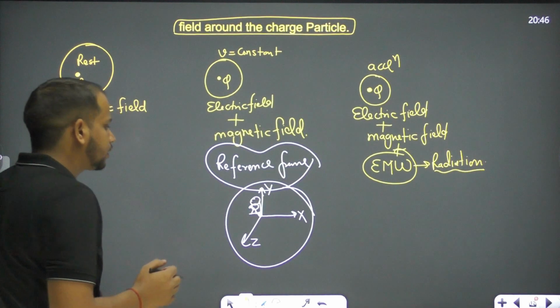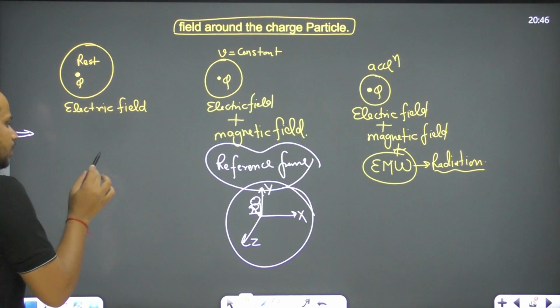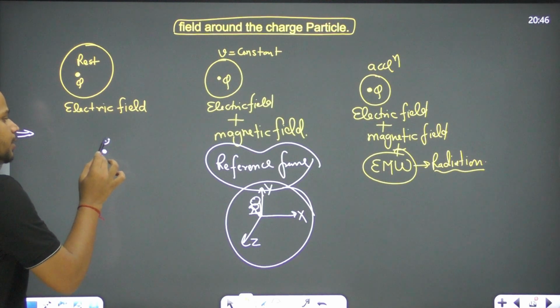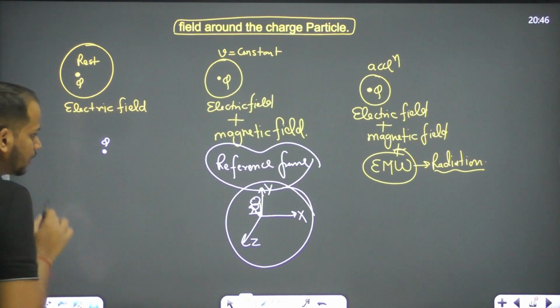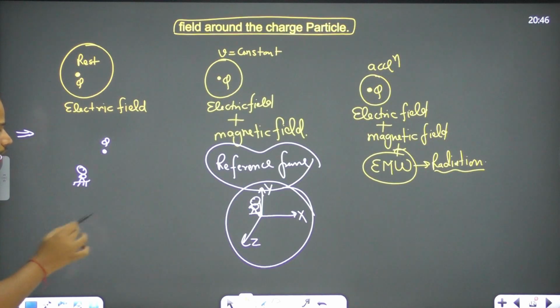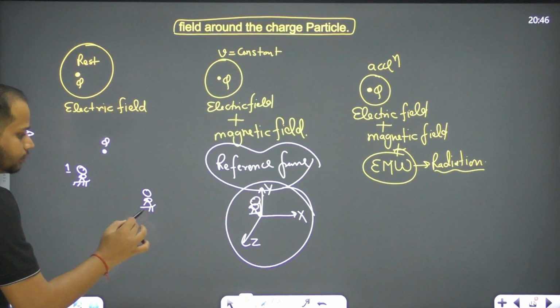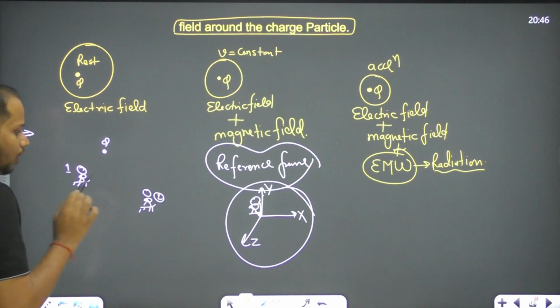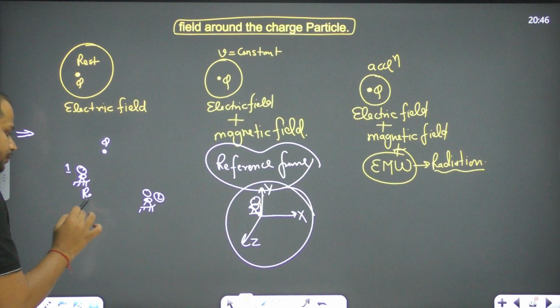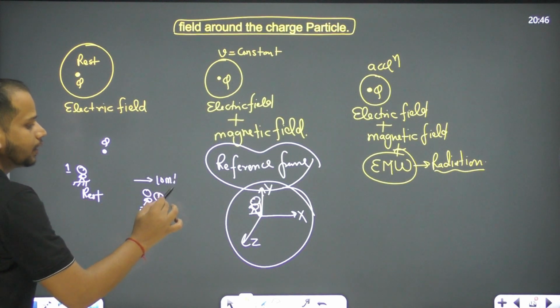Now let's move on to the next. This is the reference frame, and this is the charged particle Q, okay? We have observer 1 and observer 2. Observer 1 is at rest, and observer 2 is moving with 10 meters per second.